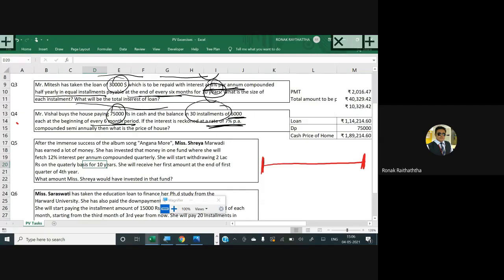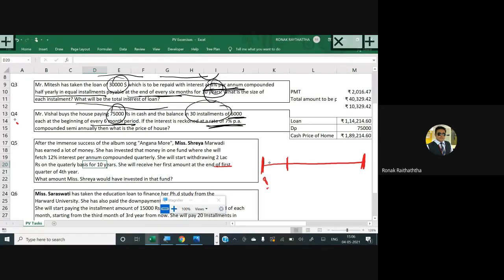And she will start withdrawing some amount of money. She has invested something over here right now. She will get to withdraw after the 4 years are elapsed. Not 4, let me just check how many. First quarter of the fourth year.